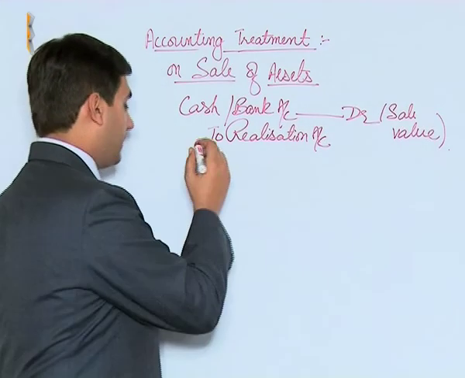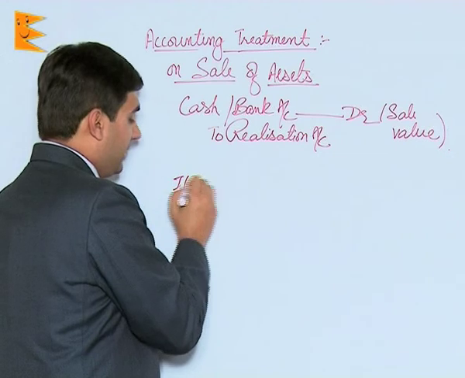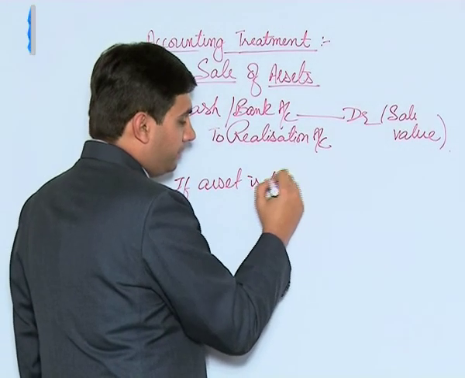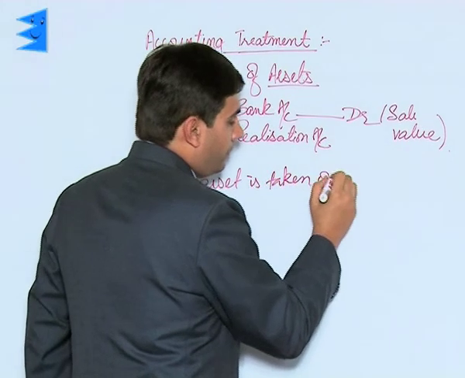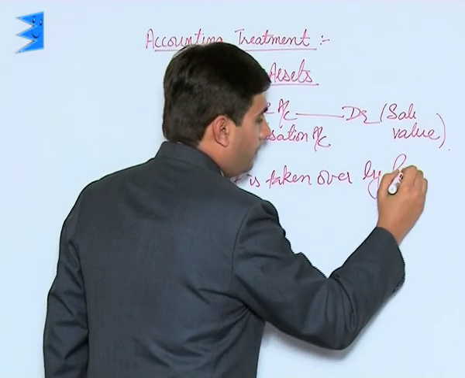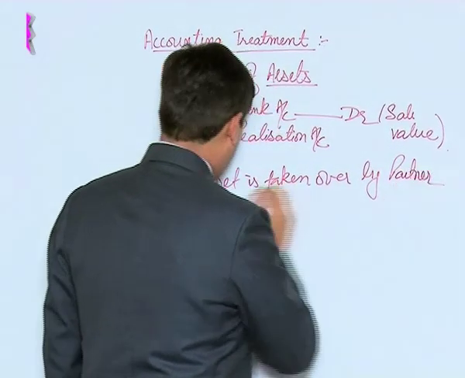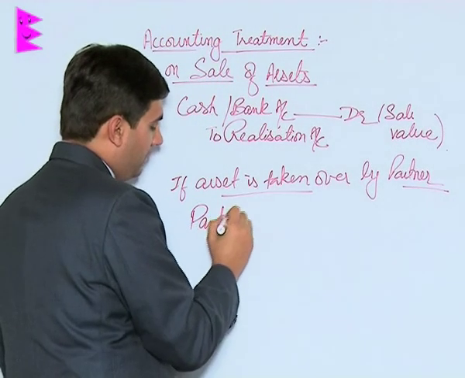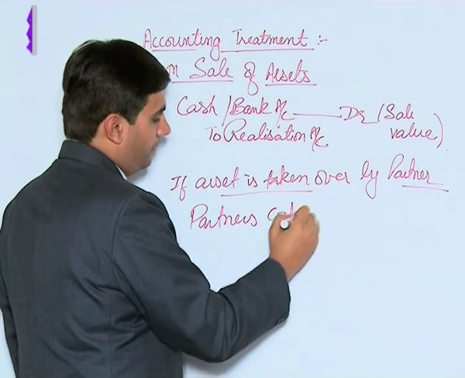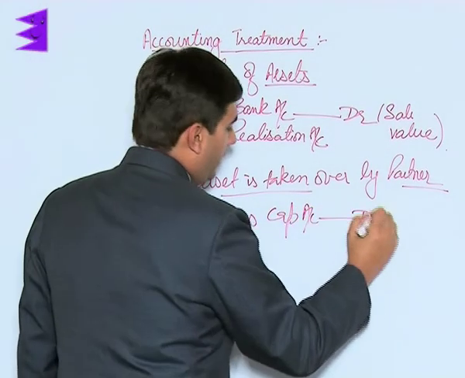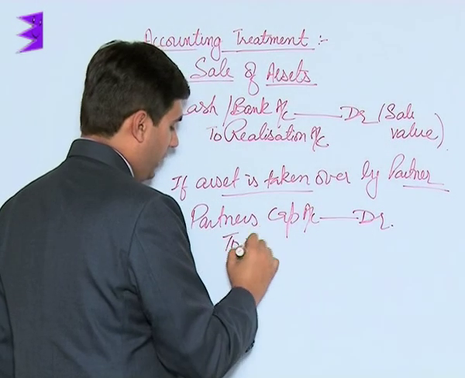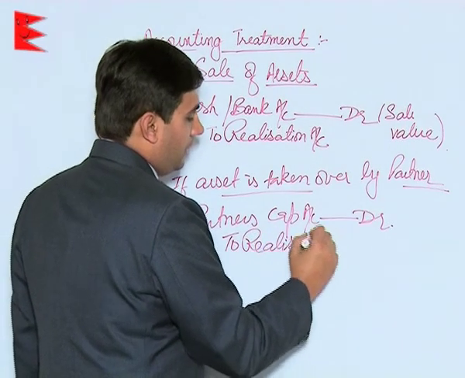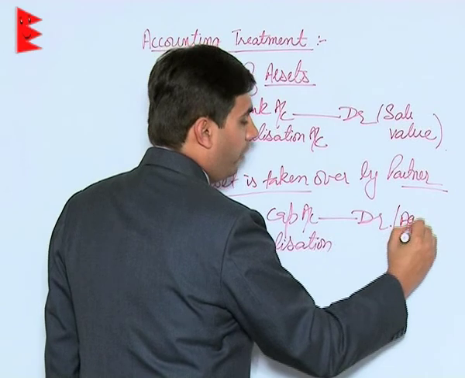So in that case, if an asset is taken over by a partner, then the entry would be partner's capital account debited to realization account. That is the agreed value of purchase.